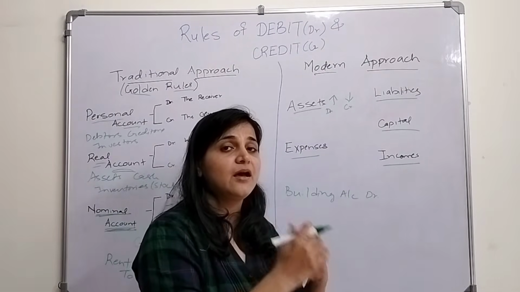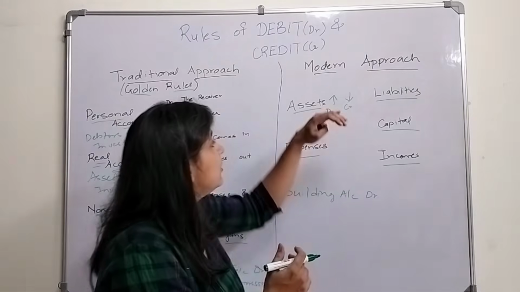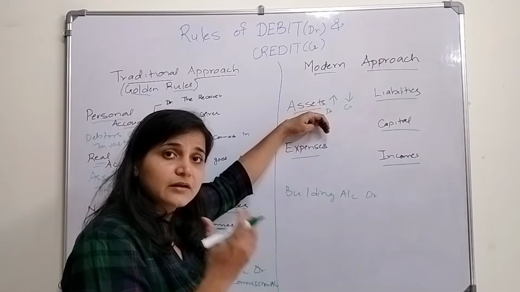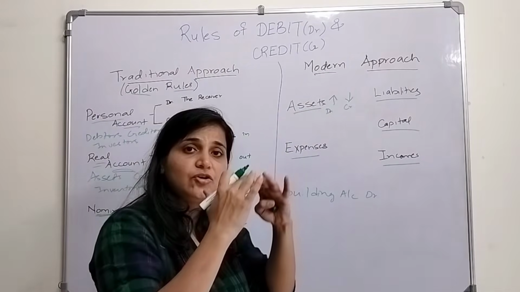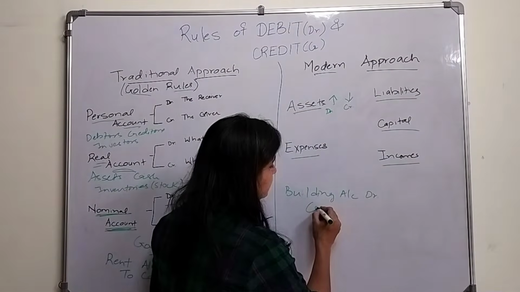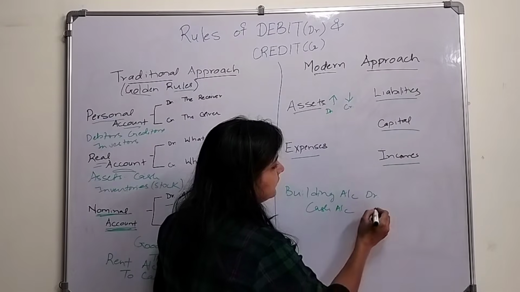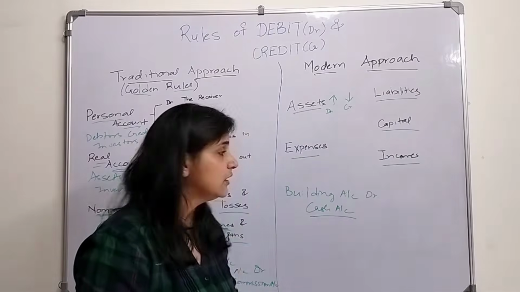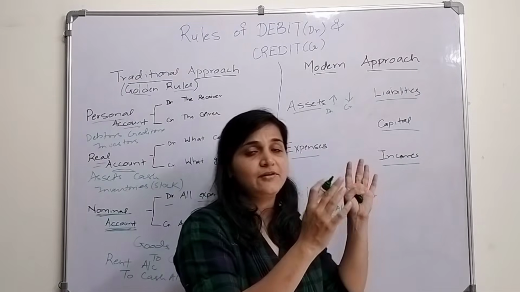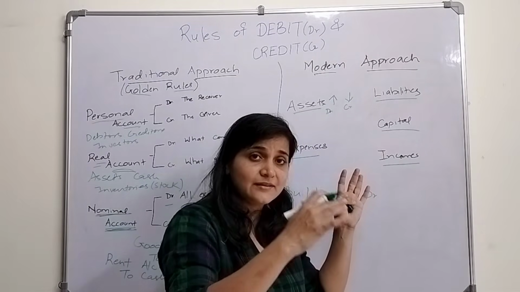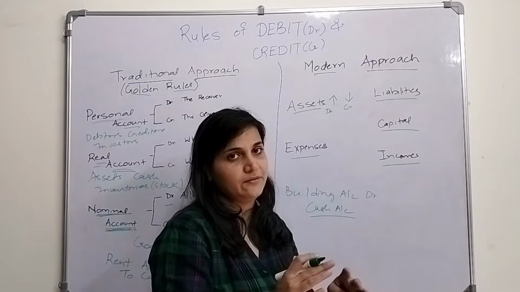Cash and bank is an asset, and it reduces, so I will credit the cash account. Here, one asset, the building, is increasing, so I will debit it. Another asset is decreasing, so I will credit it.